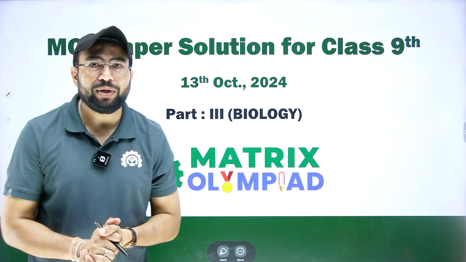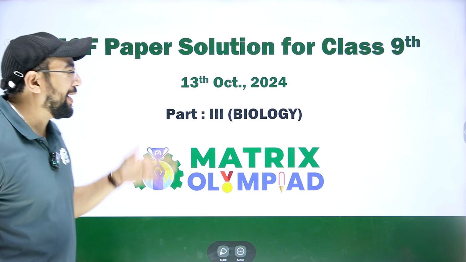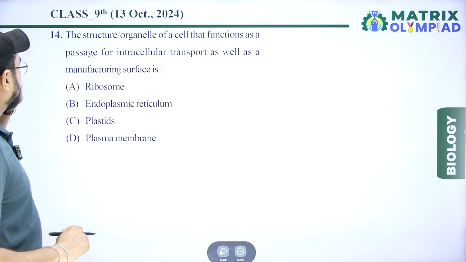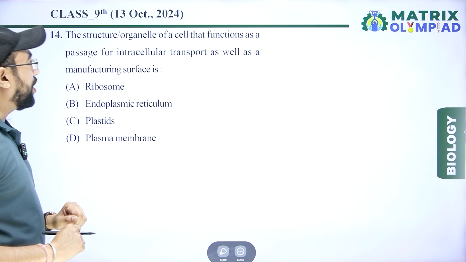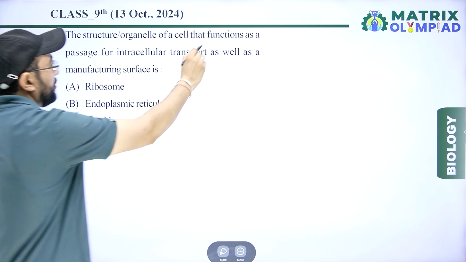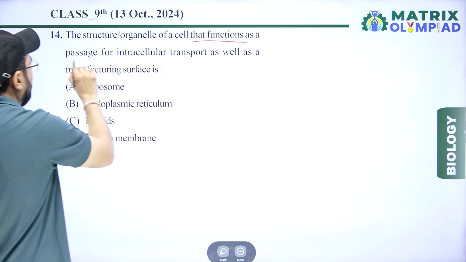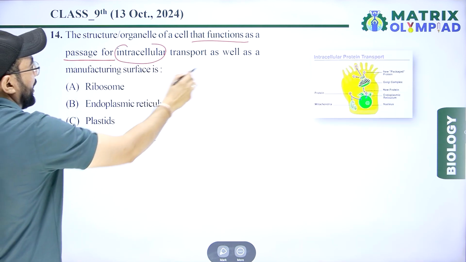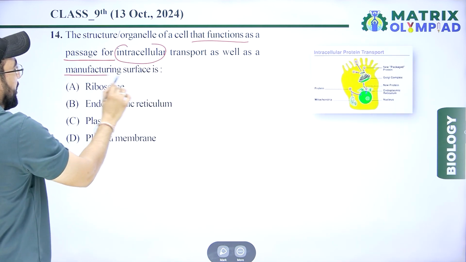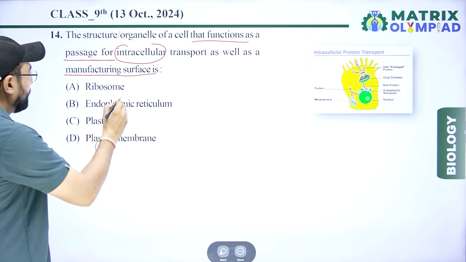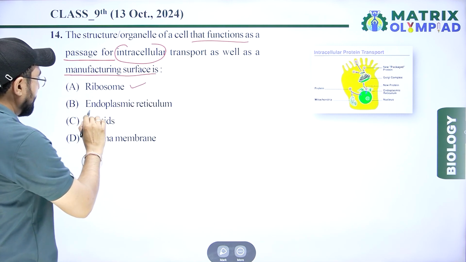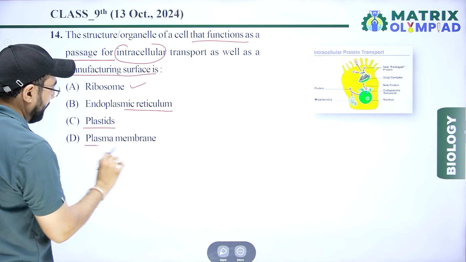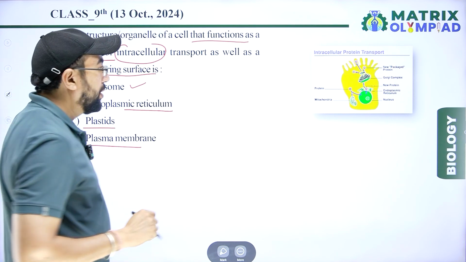Today we discuss the biology paper solution for class 9th. First question is, the structure or organelle of a cell that functions as a path for intracellular transport as well as manufacturing surface. Option first, ribosome. Option second, endoplasmic reticulum. Third, plastid, and fourth, plasma membrane.